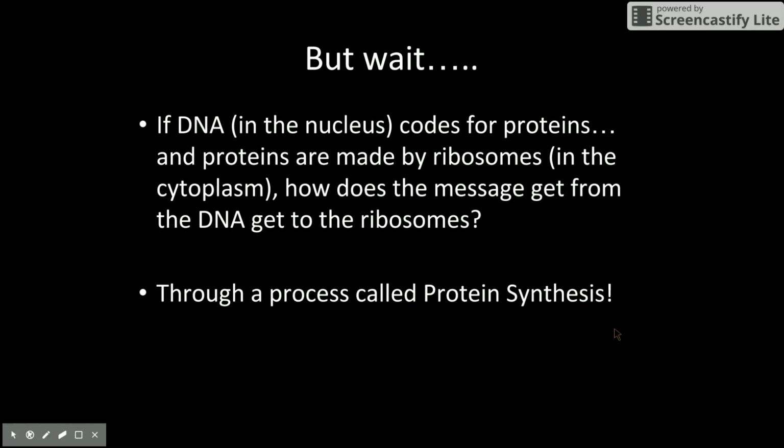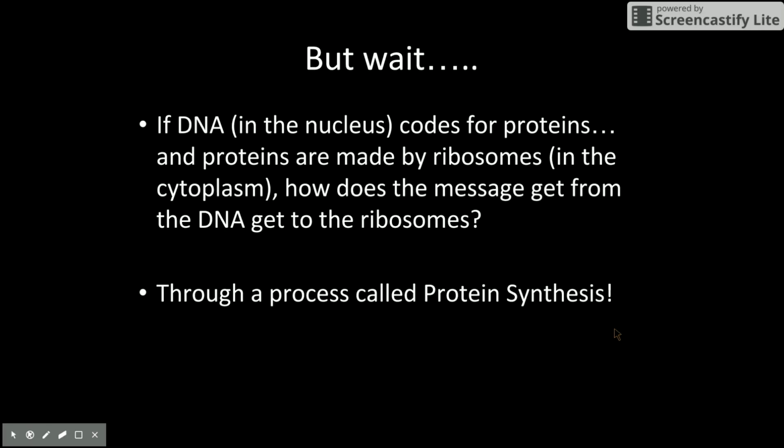Okay, so we've been talking about DNA, and we know that DNA is found in the nucleus. And I just told you that the DNA is going to code for our proteins, and that's really what makes us who we are, is the proteins that we have. But if DNA is in the nucleus, and proteins we know are made in the ribosomes, how does that happen? Ribosomes are in the cytoplasm, DNA is in the nucleus, so how does the DNA in the nucleus code for the proteins that are made in the ribosomes, which are in the cytoplasm? So that might be a little confusing.